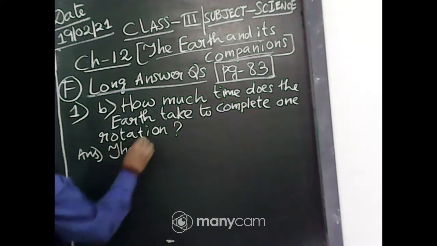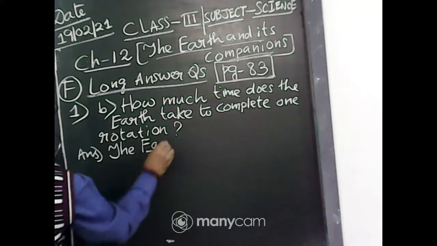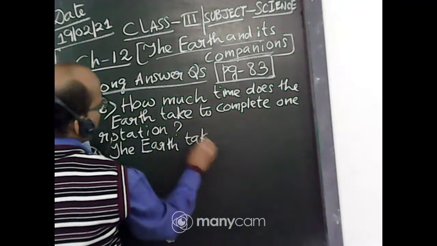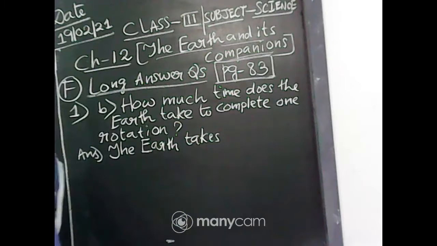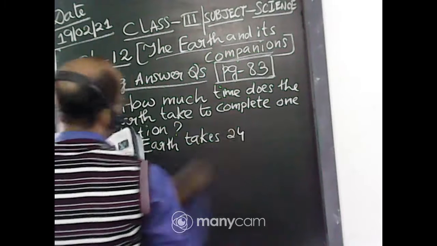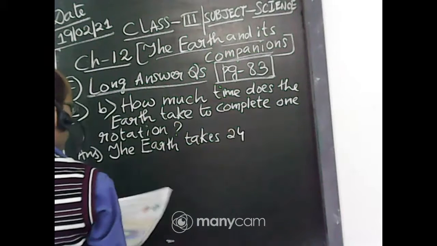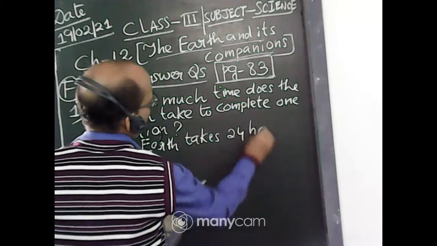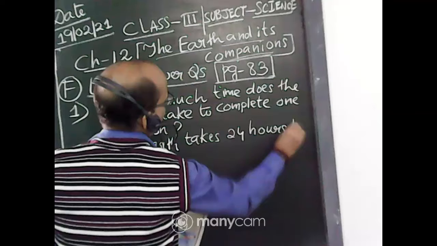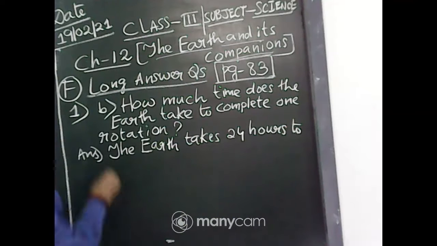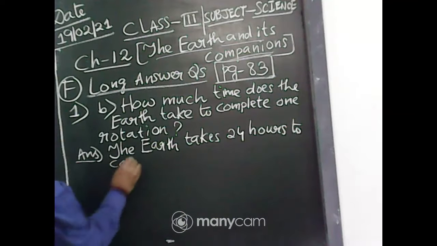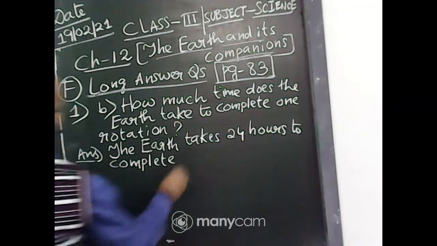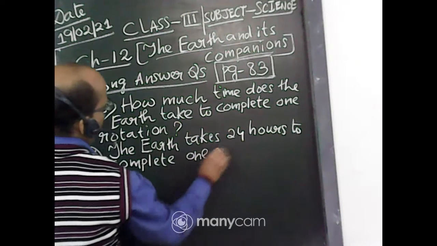The earth takes 24 hours to complete one rotation.